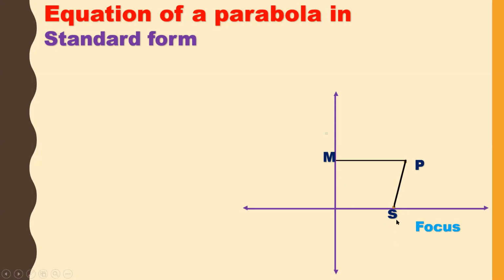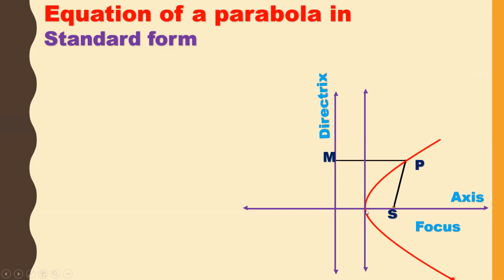S is called focus and this line is called directrix and this horizontal line is axis and this curve is a parabola. Wherever the curve is meeting the axis, this is vertex A. We also call it the vertex of the parabola.